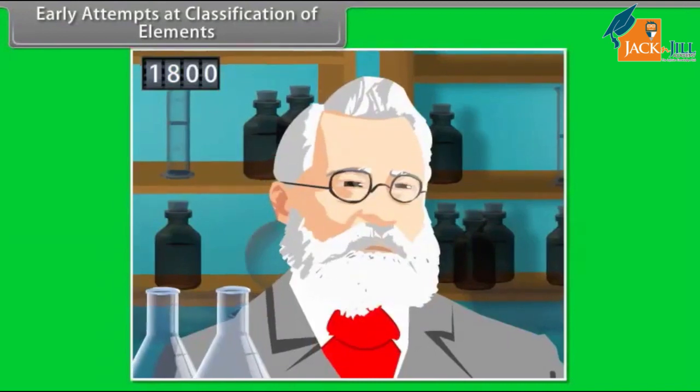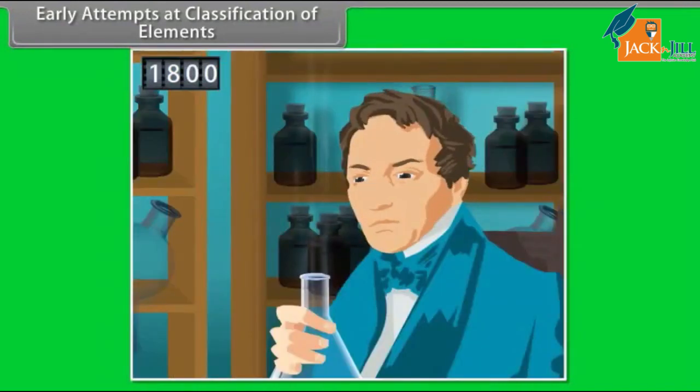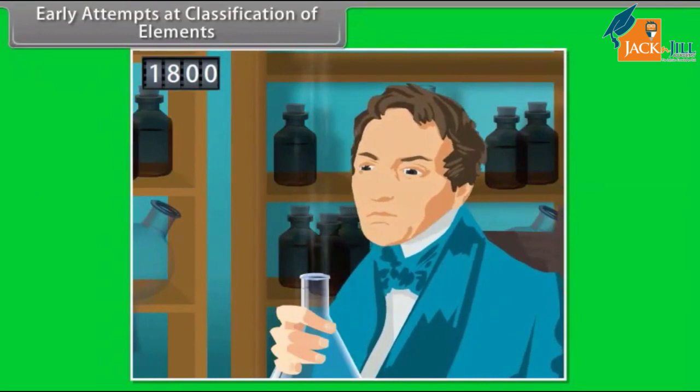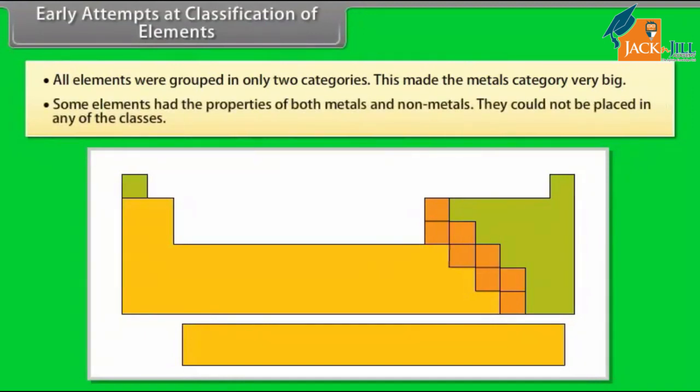In the early days, scientists classified elements purely on the basis of whether they were metals or non-metals. This had its own limitations. All elements were grouped in only two categories. This made the metals category very big. Some elements had the properties of both metals and non-metals. They could not be placed in any of the classes. This increased the need to identify some kind of pattern or regularity in the properties of the elements and then classify them.